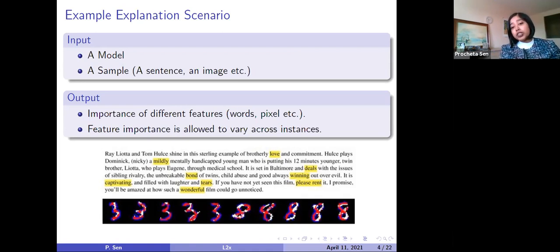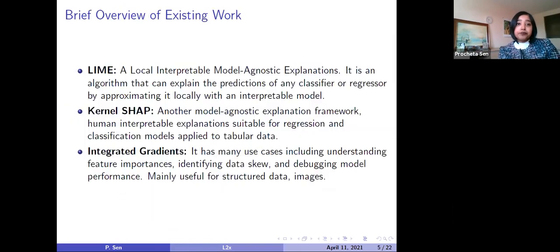The highlighted words are those that the explanation model has identified as important from the model's perspective. Similarly, for the image, the explanation framework can identify the highlighted portions as the important pixels that the image model used for predicting a certain output. So this is the kind of example scenario.